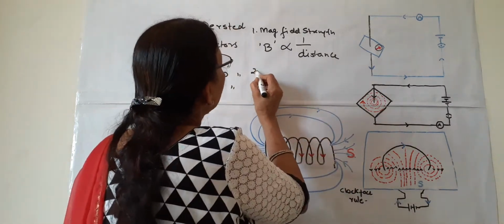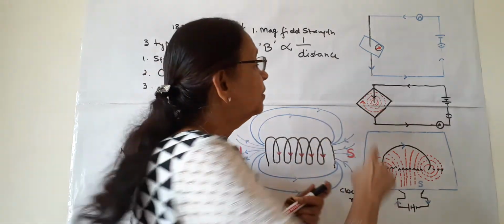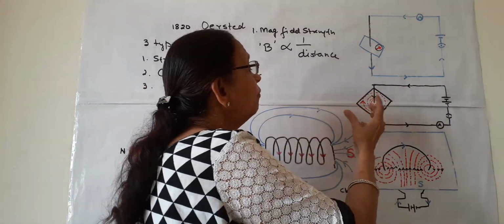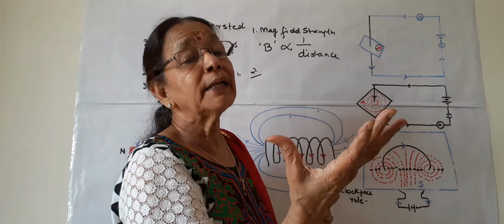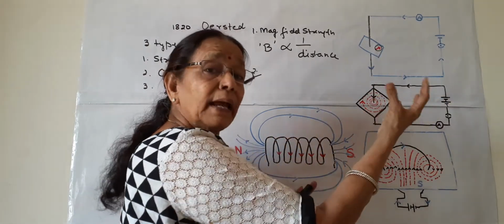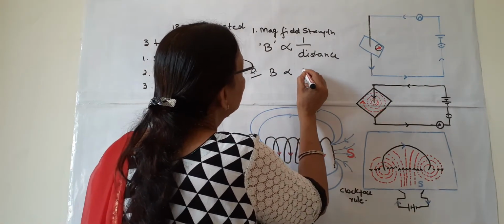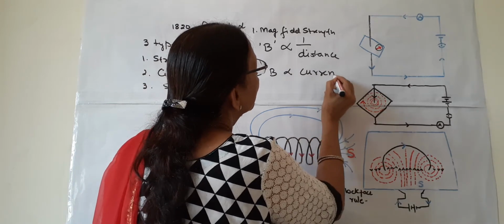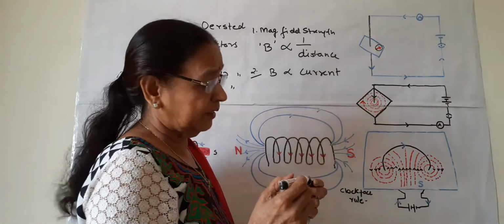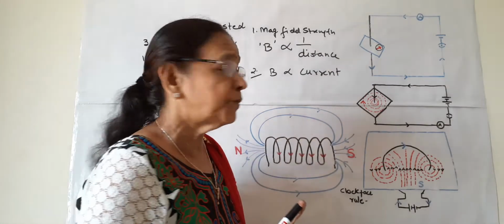Second, if the amount of current is increased in this wire, if heavy current is sent in this wire, we can see that the magnetic field strength is increased. There are more rings and they are close by. So what is the second point? B is proportional to current. More the current, more the strength; less the current, less the strength. So these two points can be taken from this experiment.